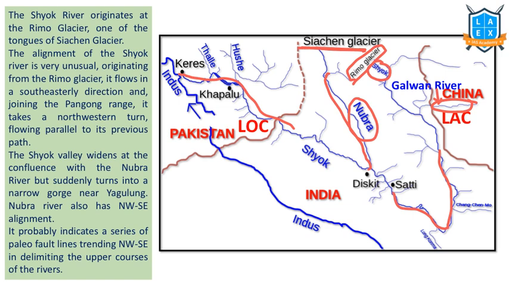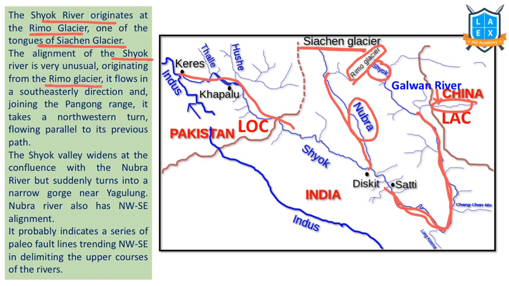And the significance of this is that the alignment is very much different. In general, rivers meet like this. But here alignment is a little different. If you observe, this flows like this and meets here. Shyok River originates from Rimo Glacier, one of the subglaciers of Siachen glaciers. The alignment is unusual.